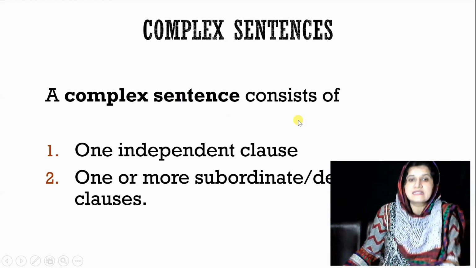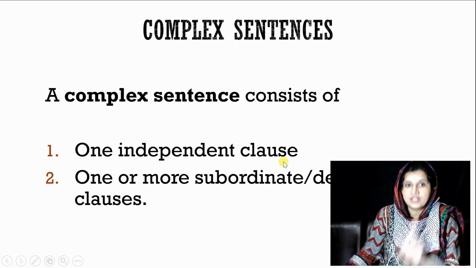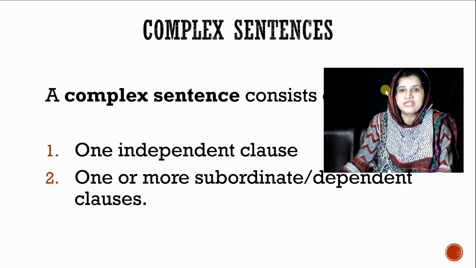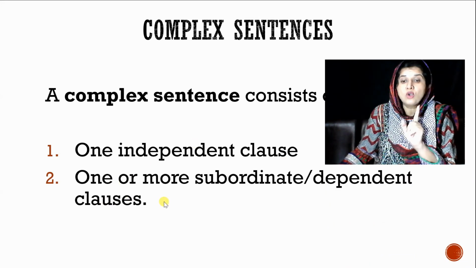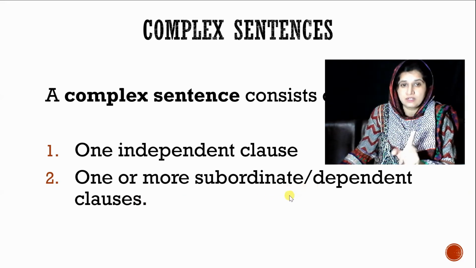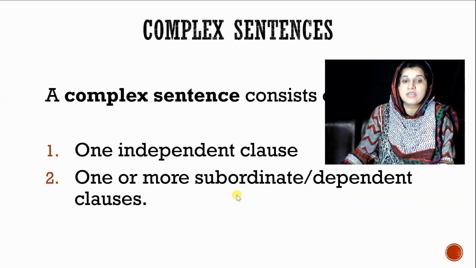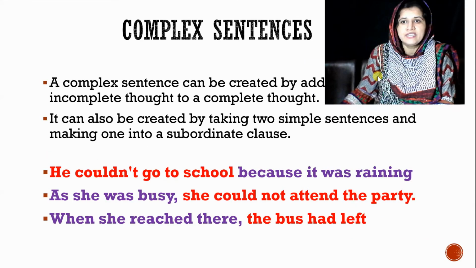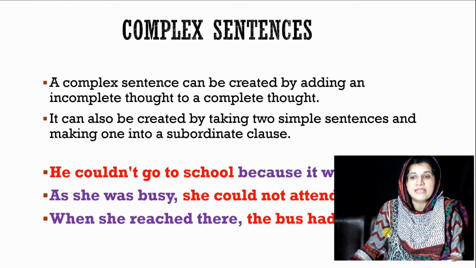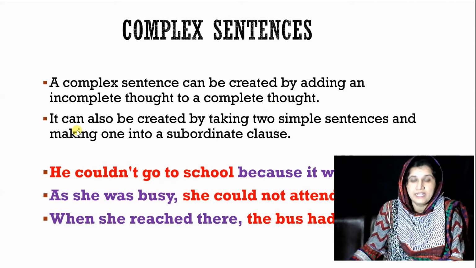A complex sentence consists of one independent clause. Remember, a complex sentence consists of one independent clause and one or more subordinate or dependent clauses. It means that the dependent clauses can be more than one, but the minimum requirement is one dependent clause, right? So here you can see that a complex sentence can be created by adding an incomplete thought to a complete thought. It can also be created by taking two simple sentences and making one into a subordinate clause.